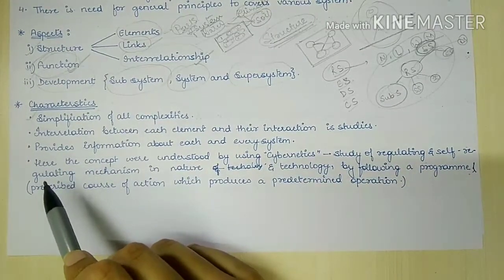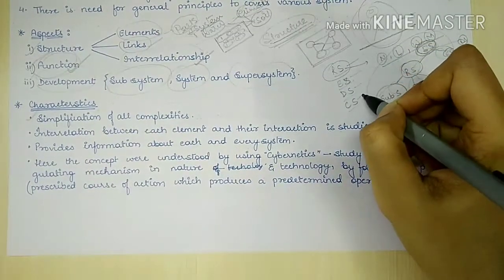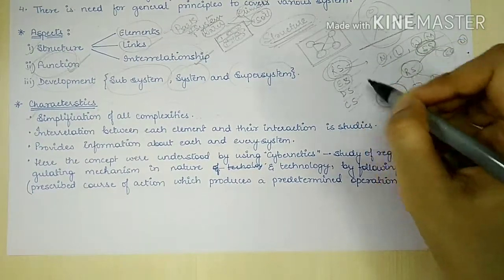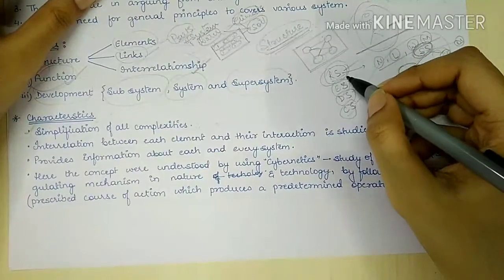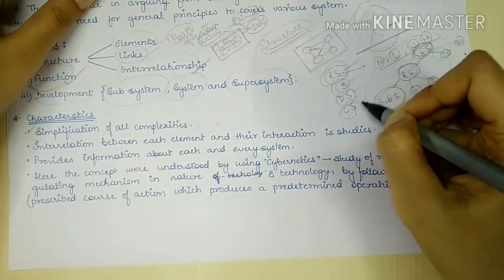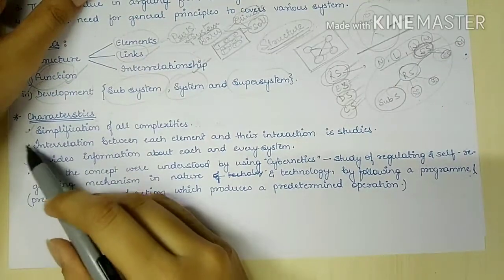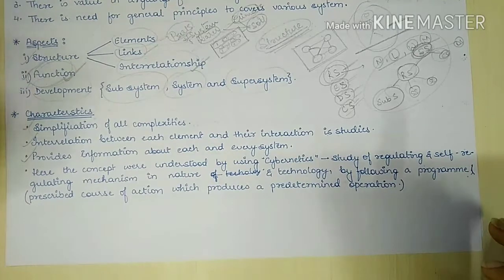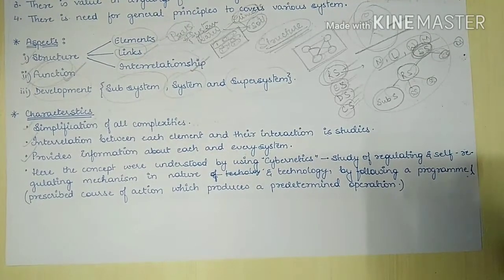And we have information about each and every subsystem or element. We have equal information about all these elements, and this information is provided by the system analysis model.